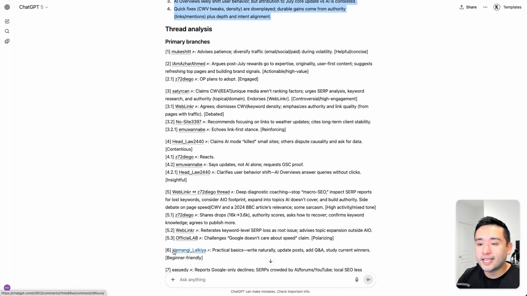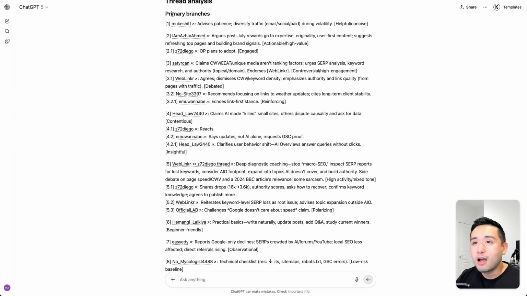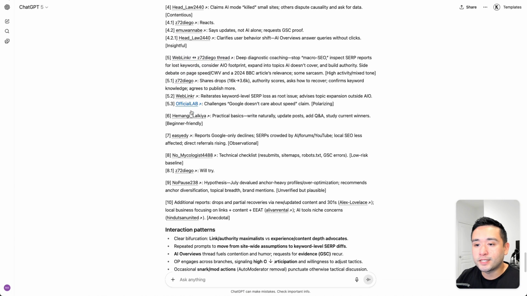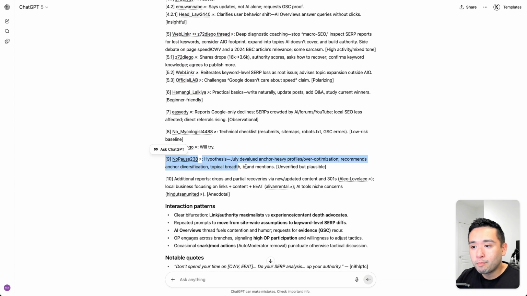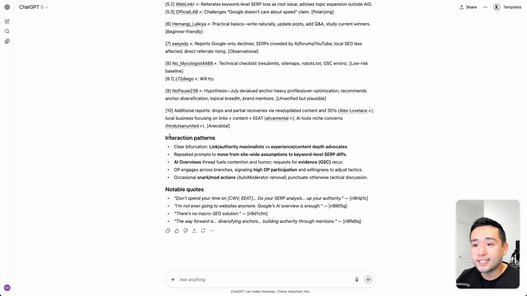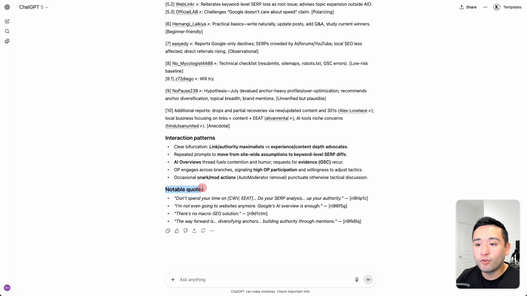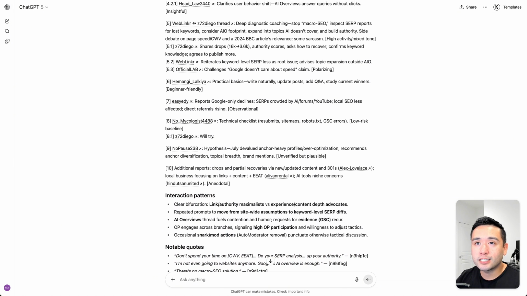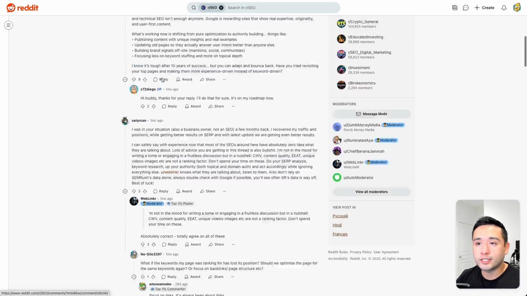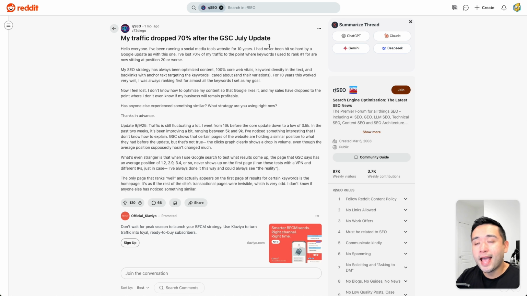And these are the specific comments that ChatGPT set as primary branches. And you can click to view these various specific comments. And there are 9, but also some additional linked comments at the bottom right here. You can also take a look at various interaction patterns amongst users within that thread, and also a handful of notable quotes. So very quickly, we are learning tons of helpful information, actionable tips that we can possibly implement if we do come across our website getting affected by any Google update, specifically the July update, just like this specific user experienced.